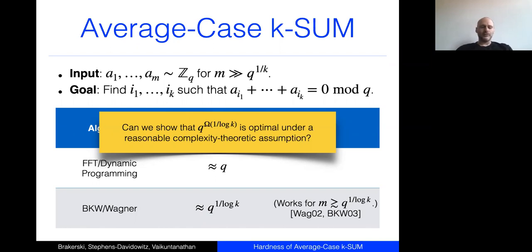But actually, in the average case, it often makes sense to imagine that instead of having a fixed M, the algorithm gets to choose M. Or if you like, the algorithm gets to press a button and it sees a sample A_i. And then if it's not happy, it presses another button and sees another sample A_{i+1}, et cetera. And it just eventually has to find some subset of K elements that it's seen that sum to 0. It turns out that this on-the-fly version of the problem is more convenient to think about. So in that sense, the BKW Wagner algorithm is just a Q to the 1 over log K time algorithm. The fact that it needs Q to the 1 over log K samples is baked into the adaptive nature of how I'm describing the problem.